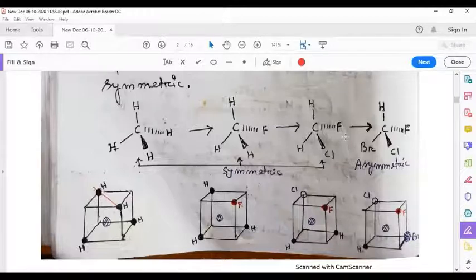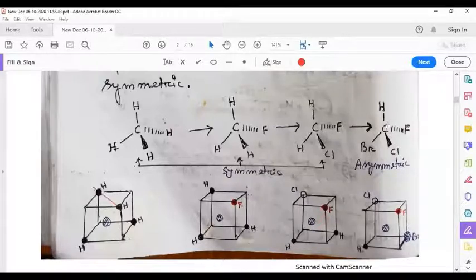Similarly, if we substitute one more hydrogen, let's say by chlorine, then this is again symmetric because now the plane will also be oriented in the same way as it is oriented here. The plane will be along the ClCF bond, and it will again divide this HCH angle into two equal halves. So this molecule is also symmetric.